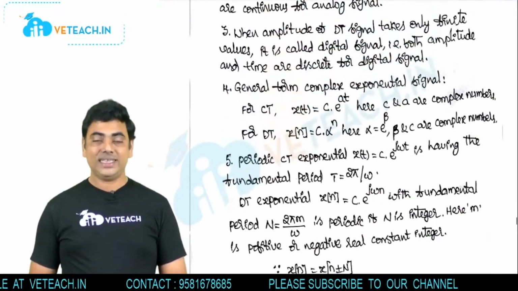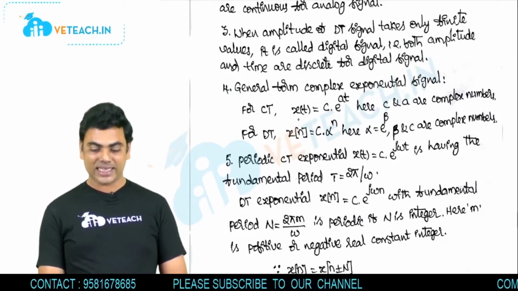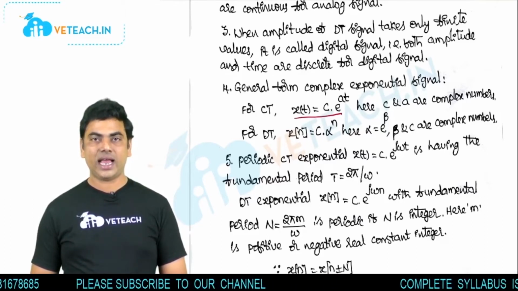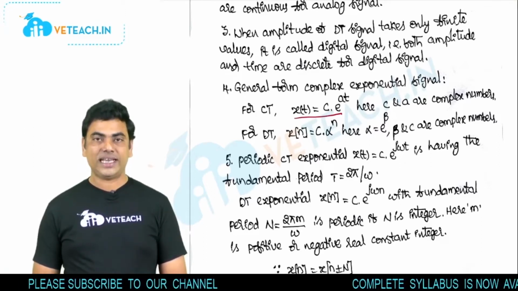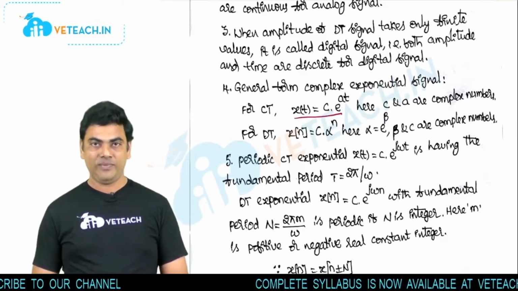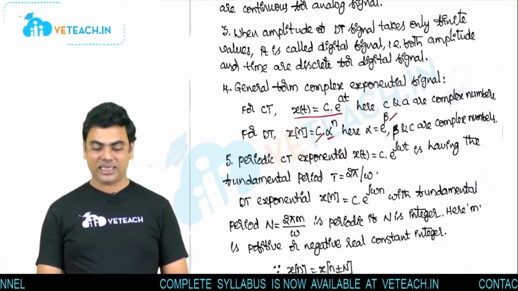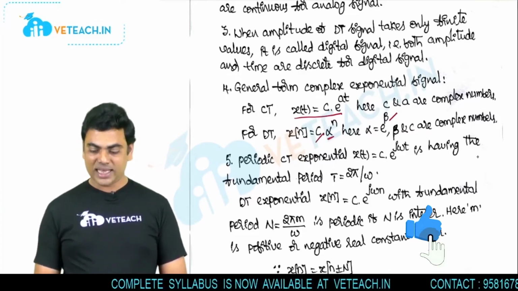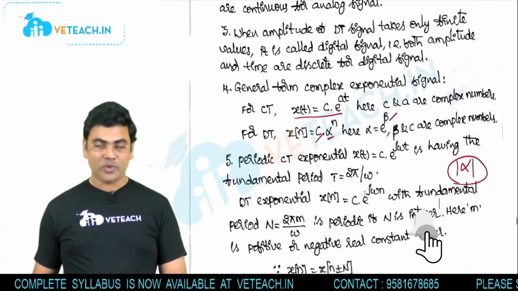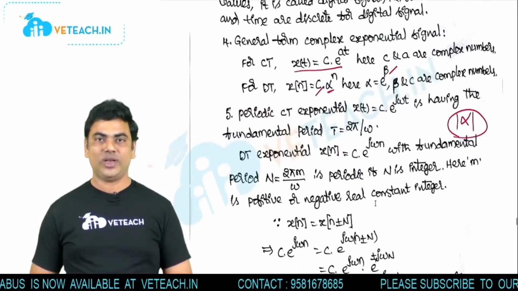Come to the third one. The general form of the complex exponential in the continuous time signal is x of t equal to c into e power at, where c and a are any complex number constants. For the discrete time signal, we take the exponential representation c into alpha power n, where alpha is e power beta, and beta and c are complex numbers. Based on the alpha magnitude, we have different scenarios in the exponential.